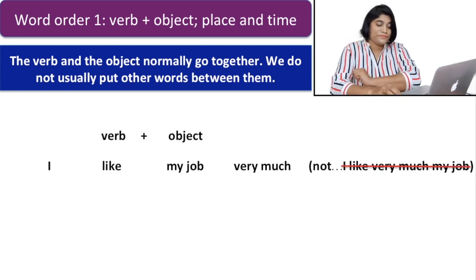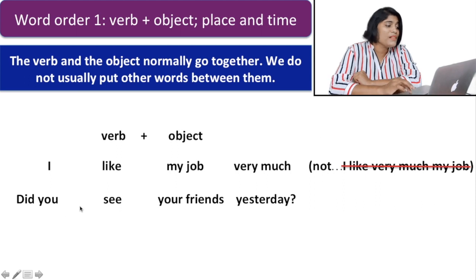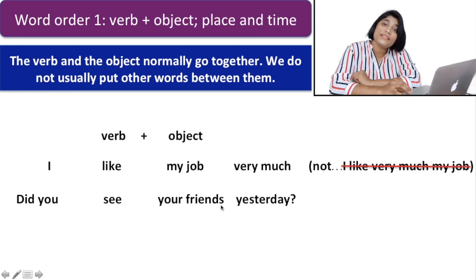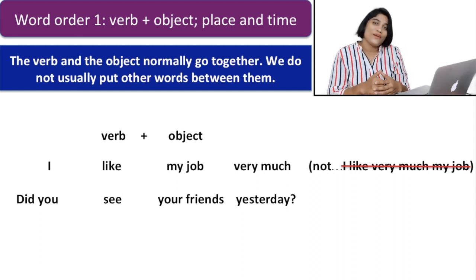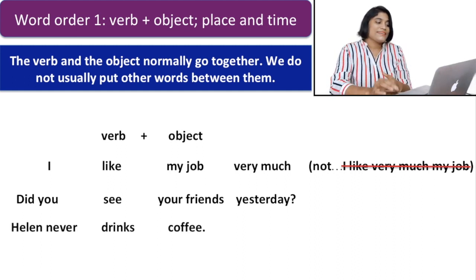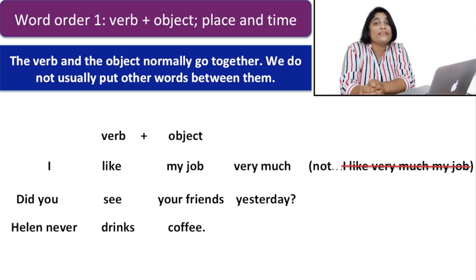Next example: did you see your friend yesterday? Here, in between did you see and yesterday, you have to put the object your friend, but you never say, did you see yesterday your friend, because you are not allowed to break the sequence between verb and object.